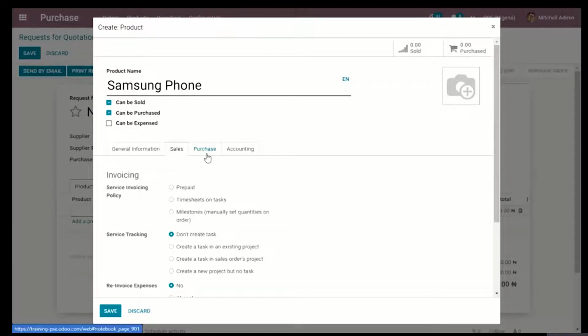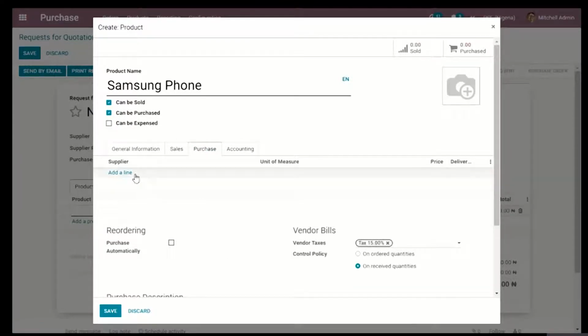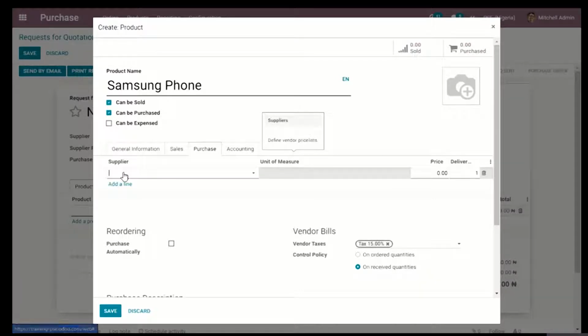Now under the purchase tab here as well, we have the supplier, the unit of measure, the price and delivery, and this is used if I had a particular vendor or supplier that I only want to be purchasing this item from.